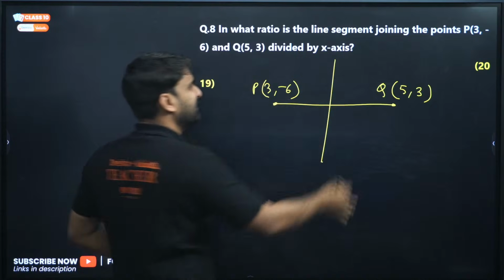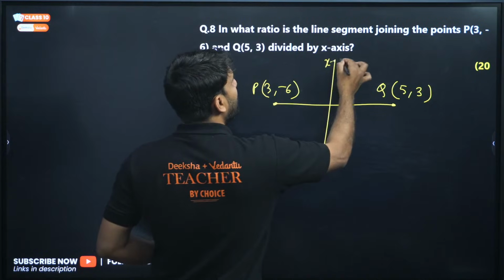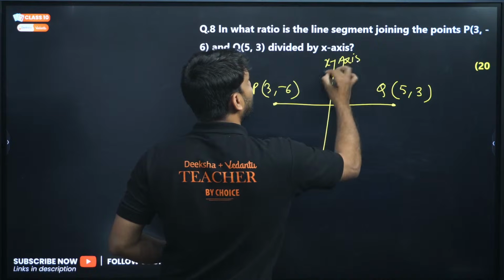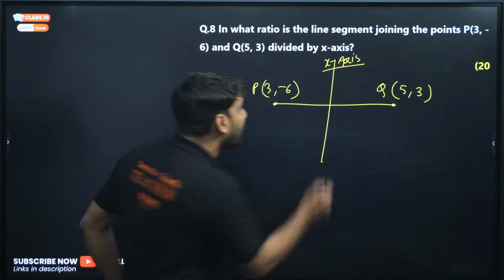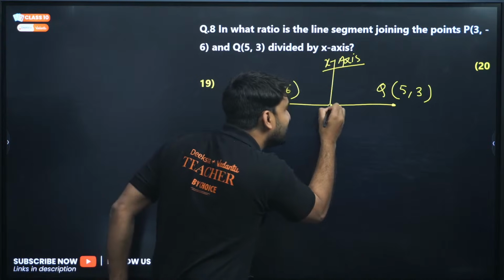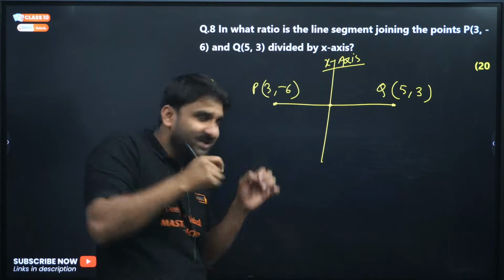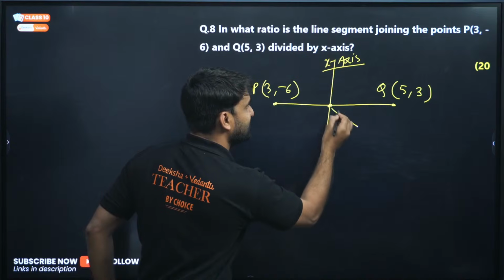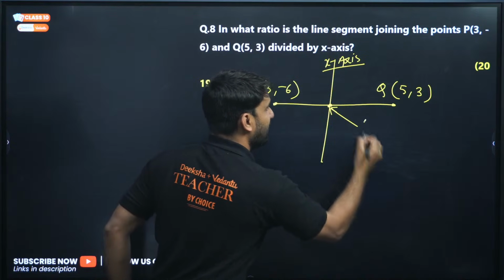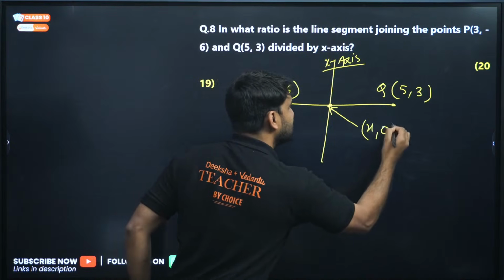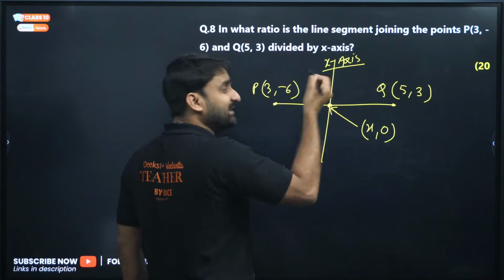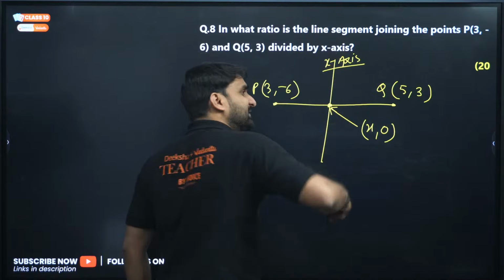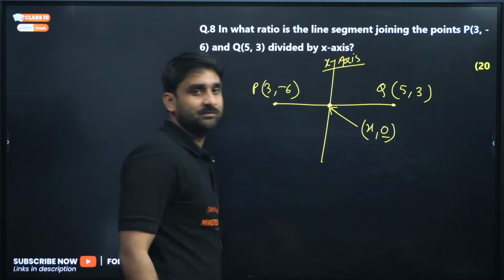Let's assume this is the x-axis, and the point on it has coordinate (x, 0), because if the point is on the x-axis, the y coordinate will be 0.